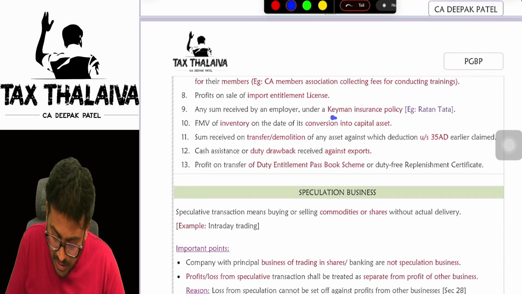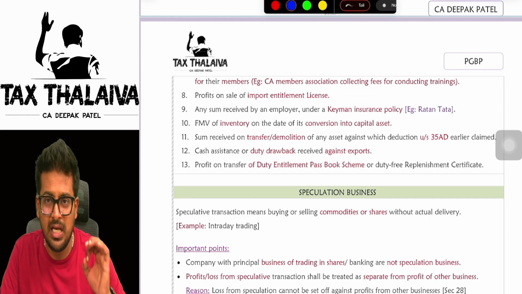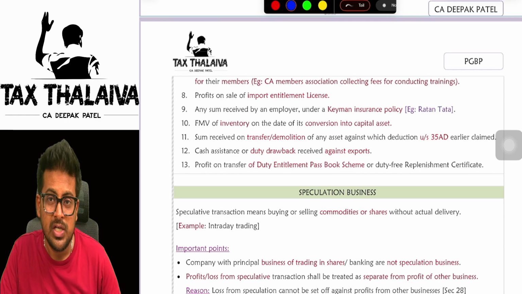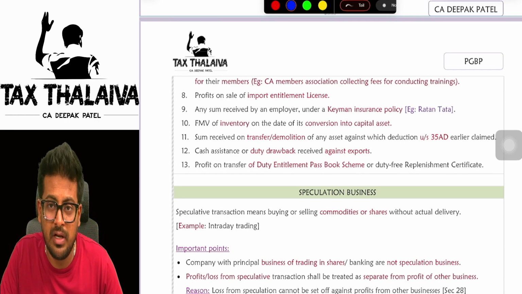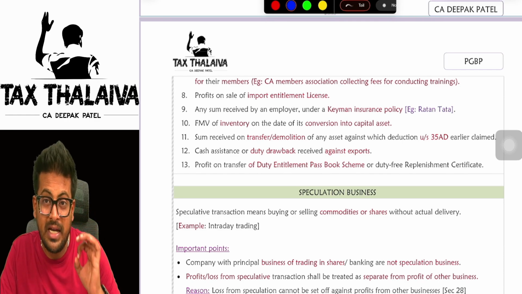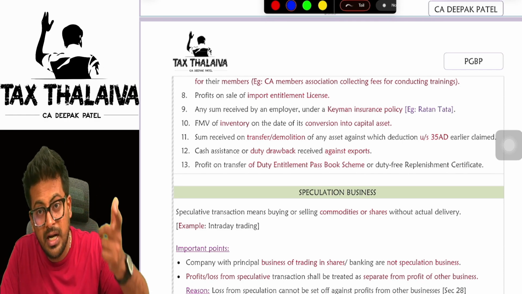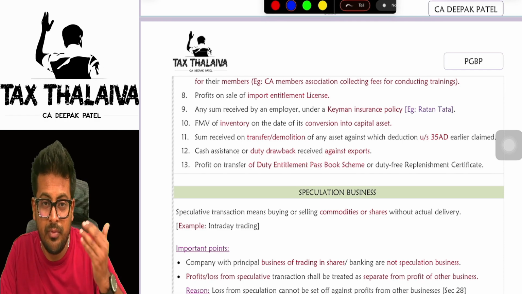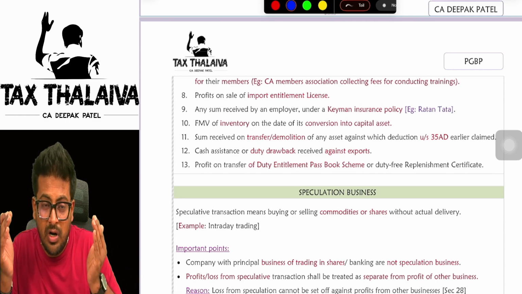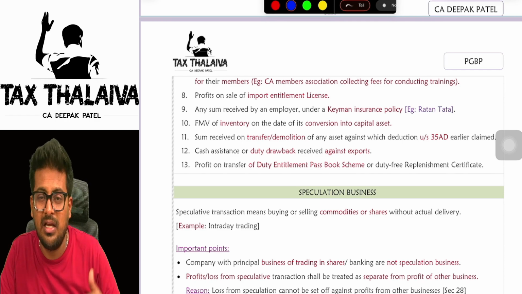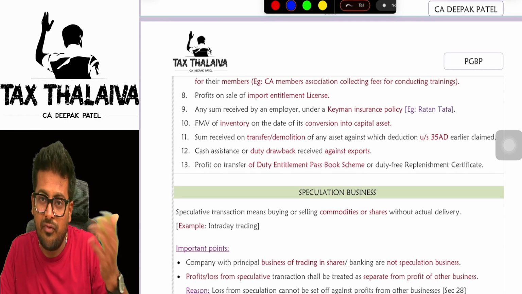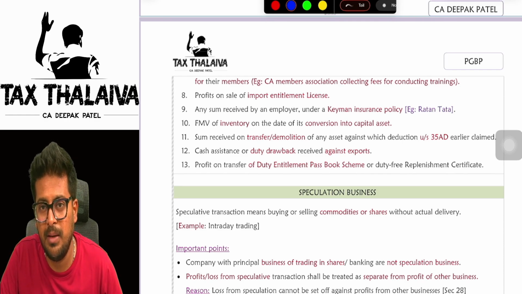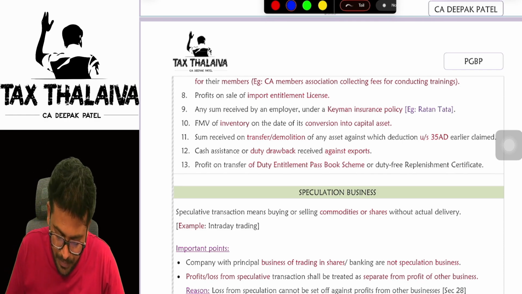PGBP. Next, Keyman Insurance Policy. See, recently the legendary Mr. Ratan Tata died. Yes or no? So the business of Tata would have generally got affected. So what happens? This Tata company would have already taken a Keyman Insurance Policy for Mr. Ratan Tata. Means if Mr. Ratan Tata dies, whatever business got impacted, they can get compensated by way of compensation received from the Keyman Insurance Policy. So whatever amount they receive from KMP will be taxed under the head PGBP.